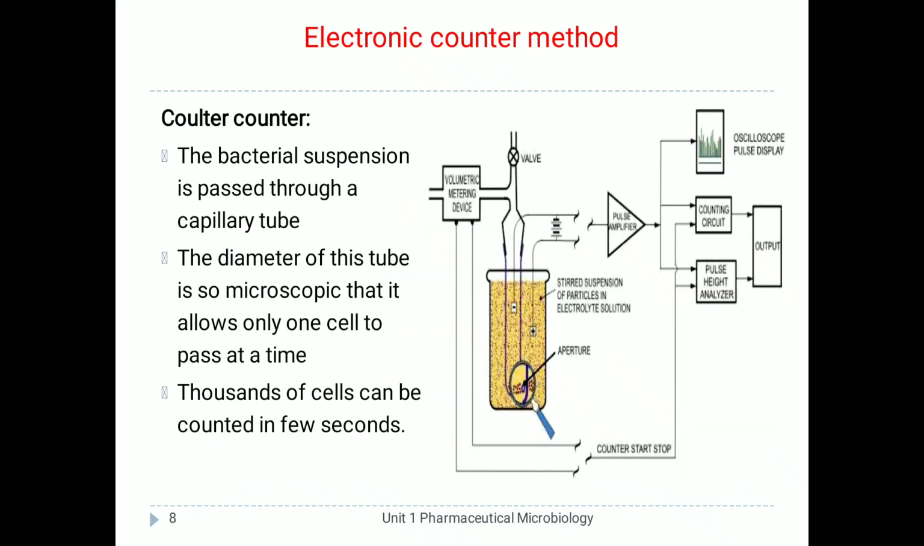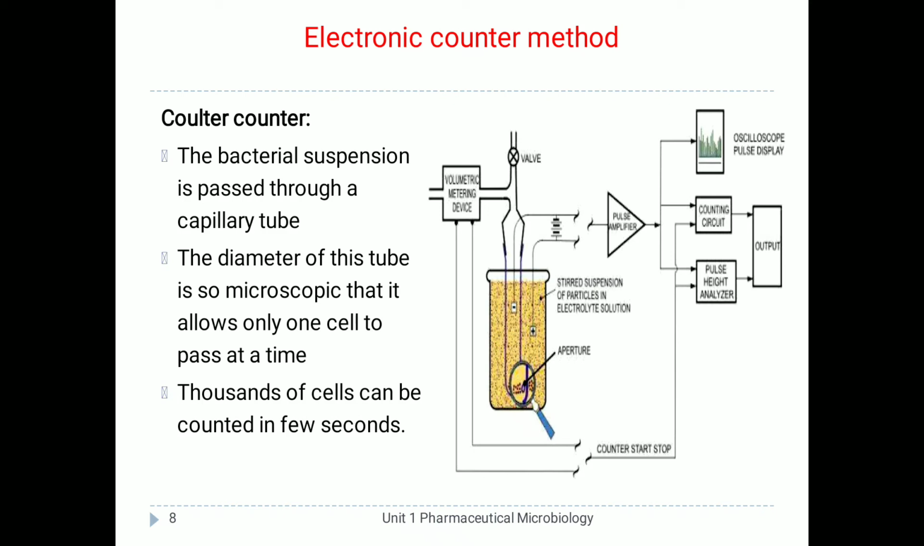The next method is the electronic counter method. A special instrument is used, called the Coulter counter. Here the bacterial suspension is passed through a capillary tube. The diameter of this tube is so small that it allows only one cell to pass at a time. So thousands of cells can be counted in a few seconds. In the image you can see a schematic representation of the Coulter counter, which consists of a large vessel, and inside the vessel there is a tube, and through the tube the suspension of microorganisms is passed.